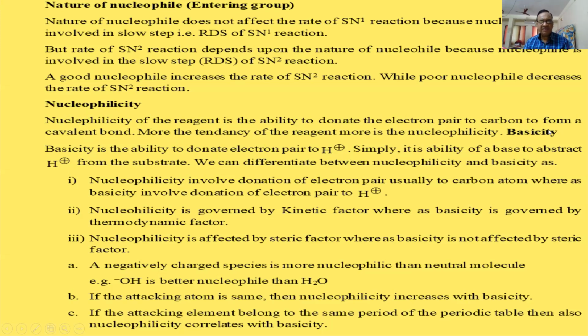What is basicity? The ability to donate an electron pair to an H plus ion. This is the main difference here. A nucleophile donates its lone pair of electrons to carbon, and a base donates its lone pair of electrons to H plus ions. Correct? So this is the difference between nucleophilicity and basicity.